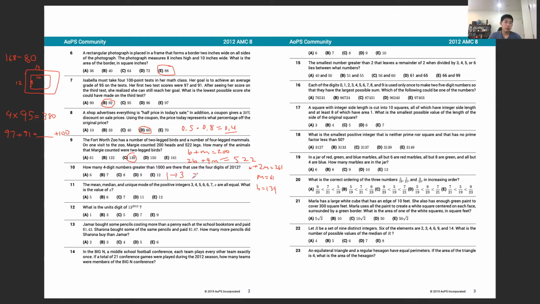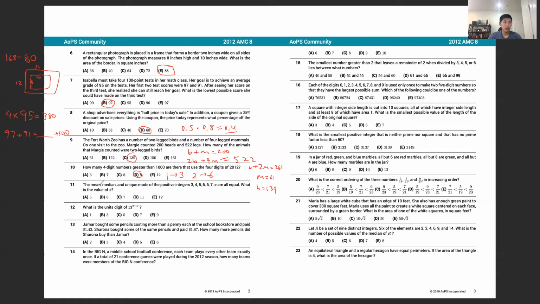The next case would be having a 2 as a first digit, and that leaves us 012. And there are 6 possibilities here: 012, 021, 102, 120, 201, and 210. So there's our 6 possibilities, and our total is just 3 plus 6 is 9, since there are no other cases for the first digit.